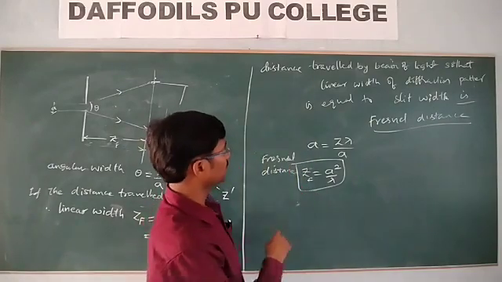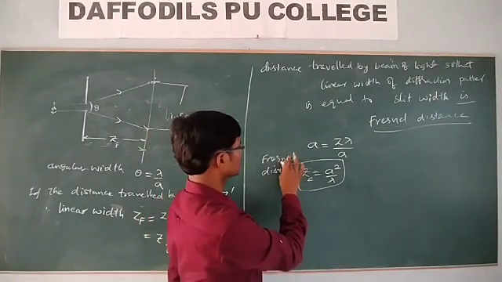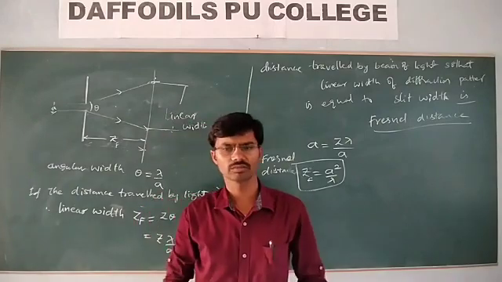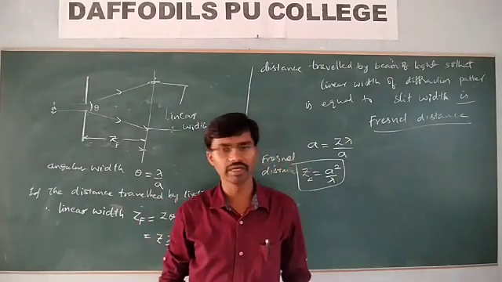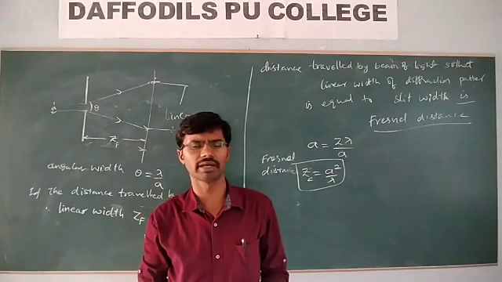Now let me calculate the Fresnel distance for different wavelengths or slit widths, whatever is given.